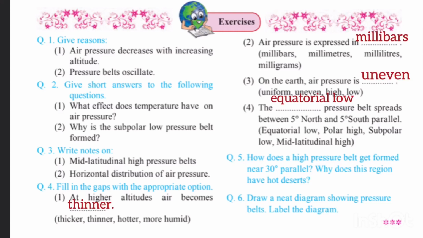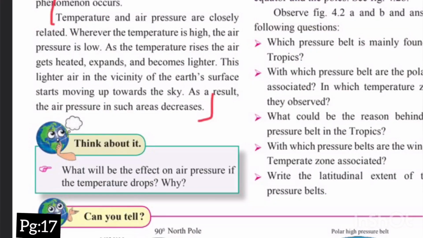Next one is question number 2. Give short answers to the following questions. First one, what effect does temperature have on air pressure? This answer is given on page number 17. Temperature and air pressure are closely related. Wherever the temperature is high, the air pressure is low. As the temperature rises, the air gets heated, expands, and becomes lighter. This lighter air in the vicinity of the Earth's surface starts moving up towards the sky. As a result, the air pressure in such areas decreases.